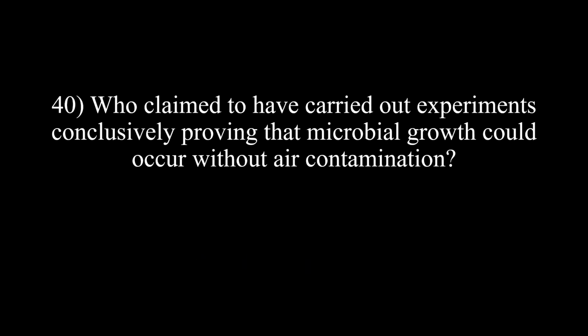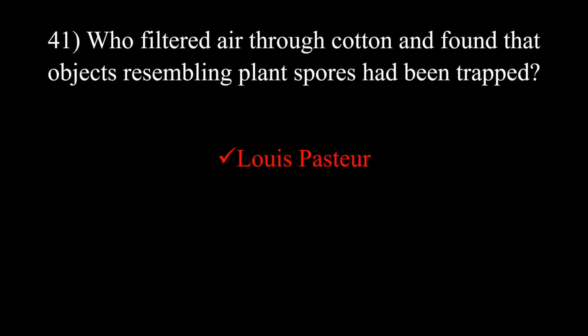Next question. Who claimed to have carried out experiments conclusively proving that microbial growth could occur without air contamination? The right answer is Félix Pouchet. Who filtered air through cotton and found that objects resembling plant spores had been trapped? The right answer is Louis Pasteur.